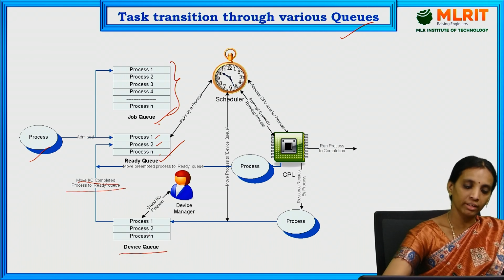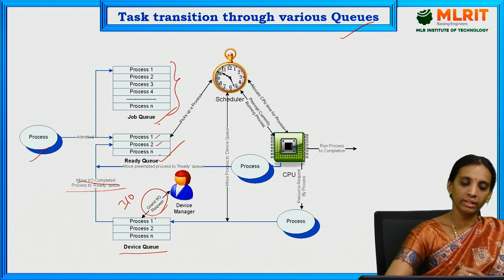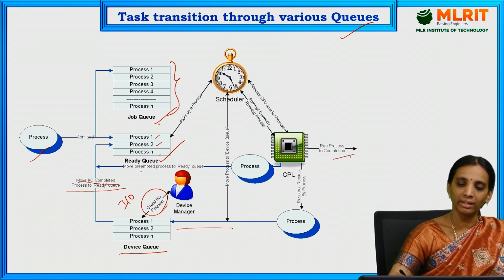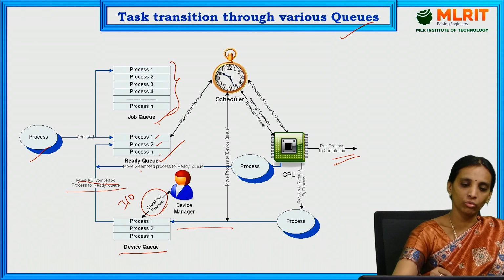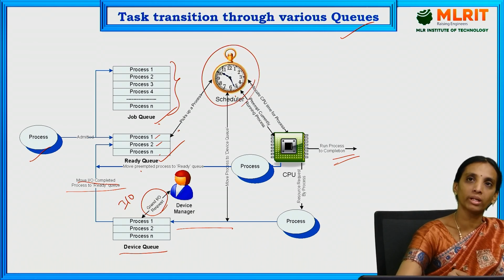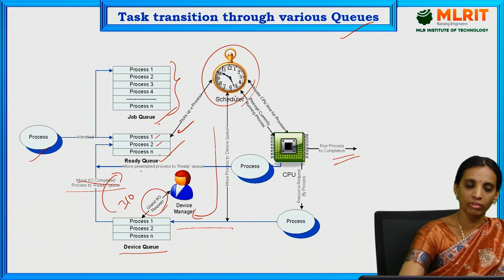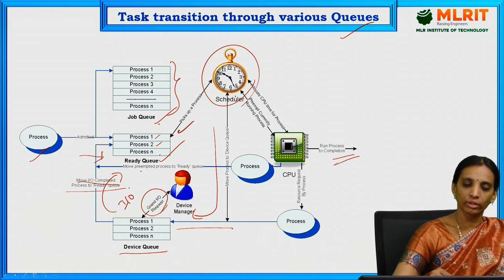After being allocated the IO devices, once the IO request is granted, the processes are moved from the device queue to the ready queue, and next from the ready queue to execution. The scheduler allocates time for picking up a process from the ready queue and assigning the IO devices to that process, and after allocating the IO devices and CPU, it moves that process to execution.